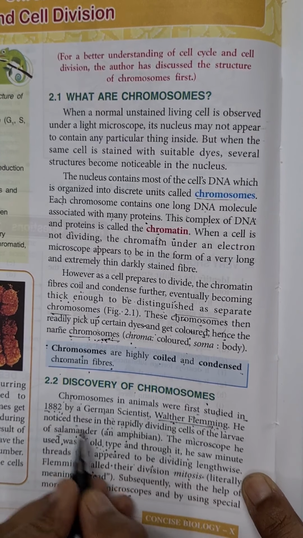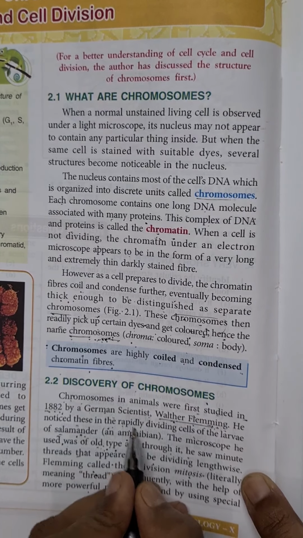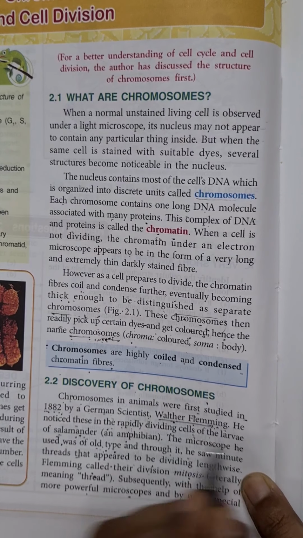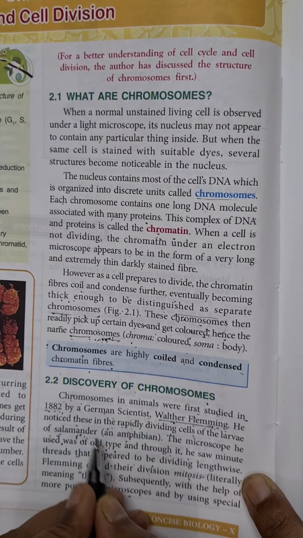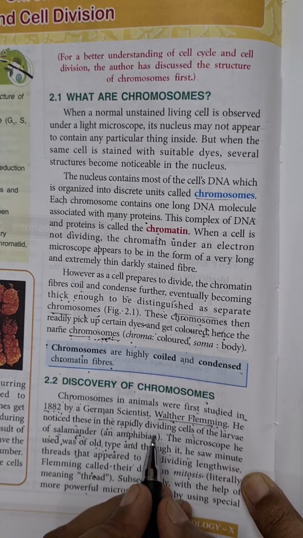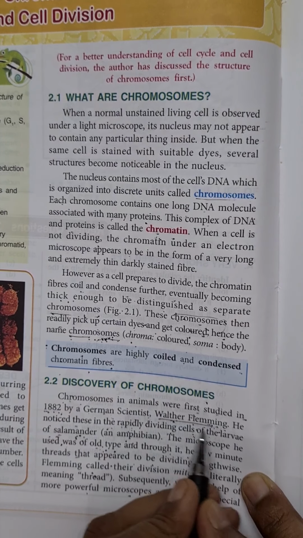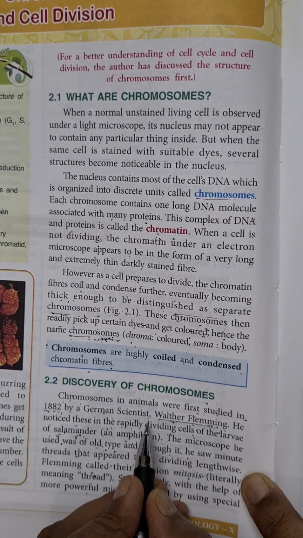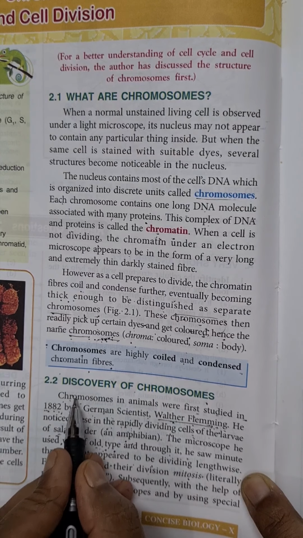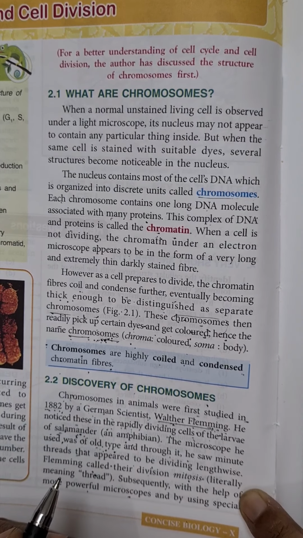He saw these structures in rapidly dividing cells of the larva of a salamander. Salamander means one amphibian. So in the cells of the larva of salamander, he first noticed these thread-like structures.